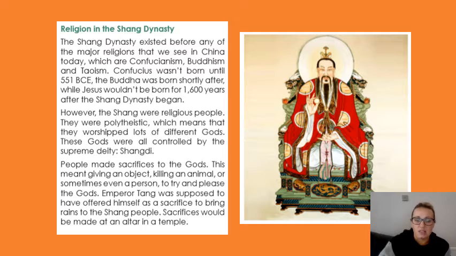Sacrifices would be made at an altar in a temple. So when it says that about Emperor Tang, it says that he offered himself up to bring rains to the Shang people. Basically what had happened was that there had been a drought, there'd been no rain for a long period of time. So for his people, it is believed that he offered himself up, offered up his life, so that there would be rain brought to end the drought, because they needed rain for things like for the crops to grow and for water. So he was basically sacrificing himself so that his people would be able to live.